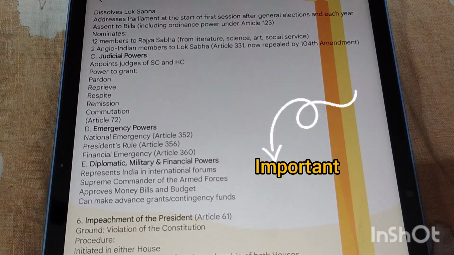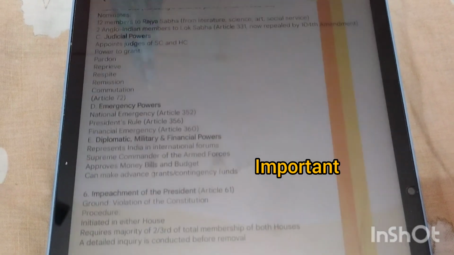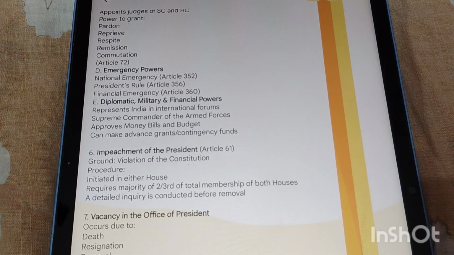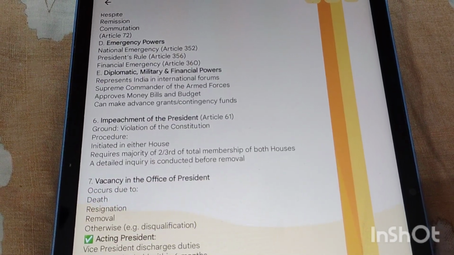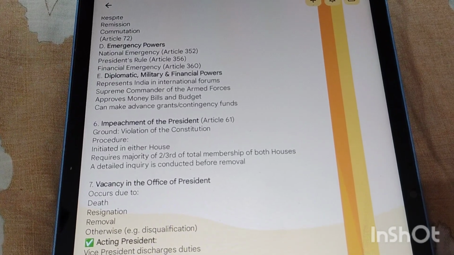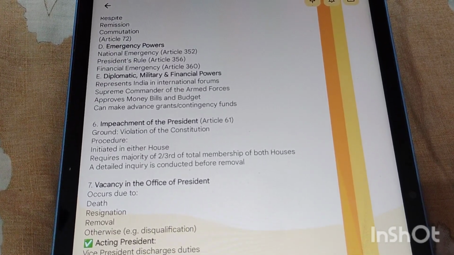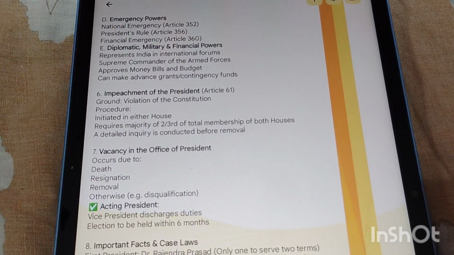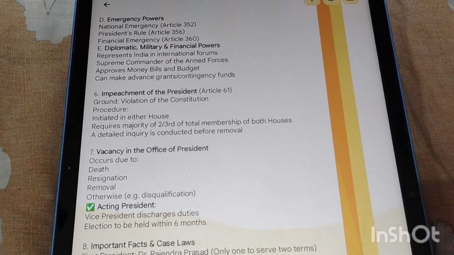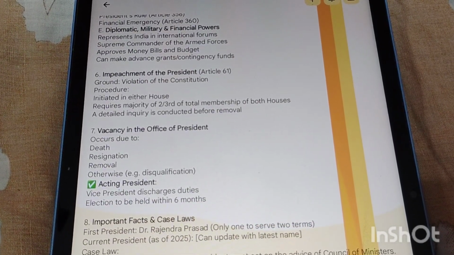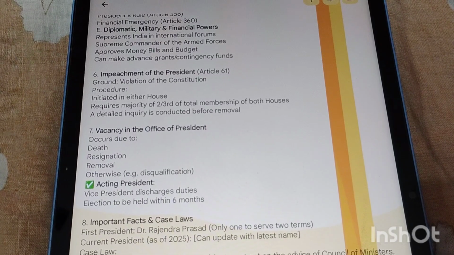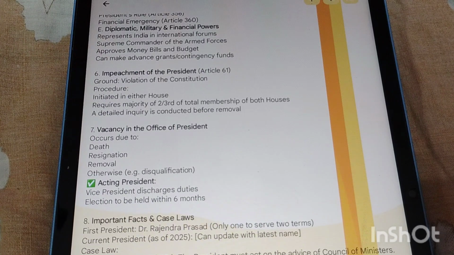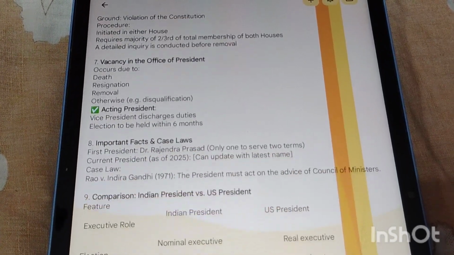This is very important. See friends, read it very carefully and don't get confused. It requires a majority of 2/3 of the total membership of both houses. A detailed inquiry is conducted before removal. So friends, if the President violates the Constitution, Parliament can remove them by impeachment with a 2/3 majority. If the post becomes vacant, the Vice President temporarily acts as President. Vacancy in the office of the President occurs due to death, resignation, removal, or otherwise, for example disqualification. As acting President, the Vice President discharges duties, and the election is to be held within 6 months. Friends, important facts and case law you can see in the Lakshmikant book.